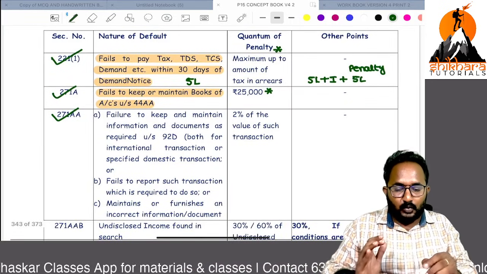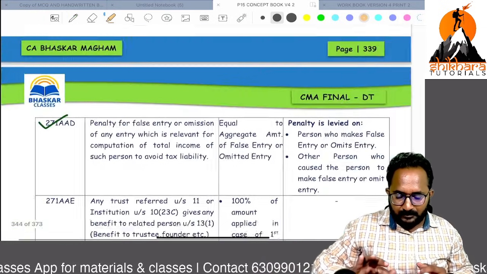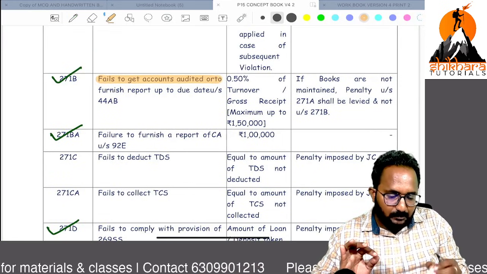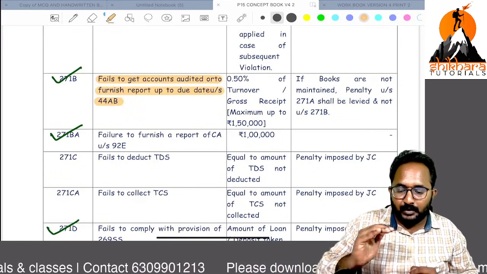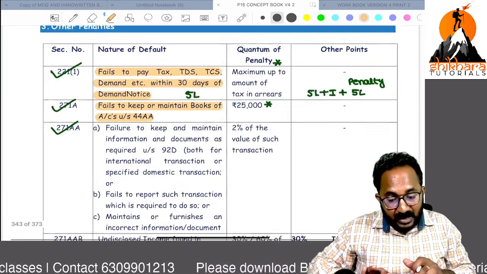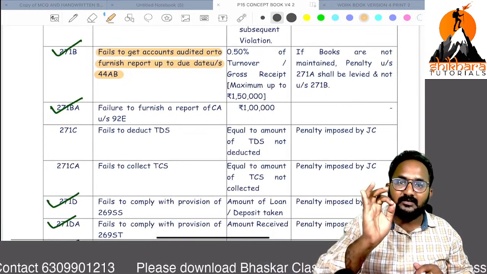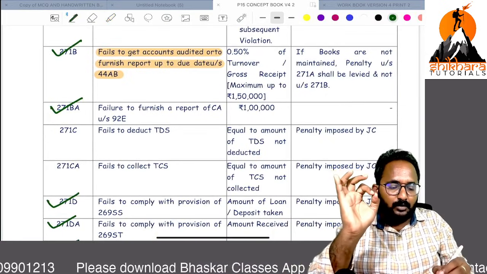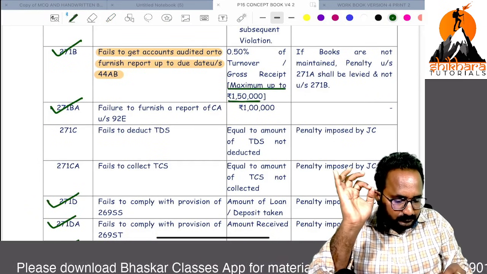Next, the related section I want to cover is 271B: failure to get the books of accounts audited under section 44AB. 271A is books of accounts related, 271B is tax audit related. Here it is 0.5% of turnover or gross receipts, but a maximum of 1,50,000.